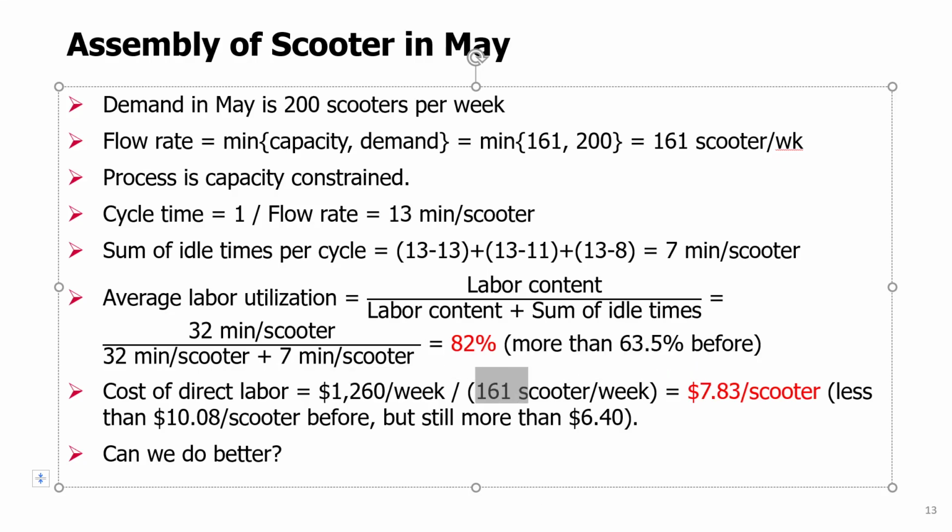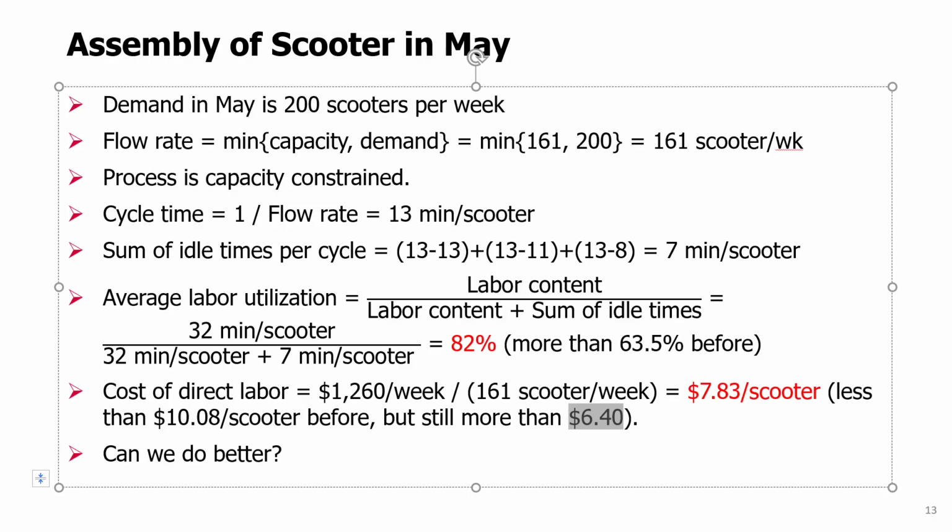So the cost allocated to each scooter has decreased significantly, but it is still more than $6.40 if we used all the time of the workers. If all the time of the workers was used in a productive way, then this should be $6.40, as we calculated earlier. So can we do better?